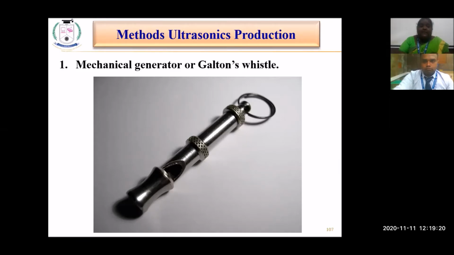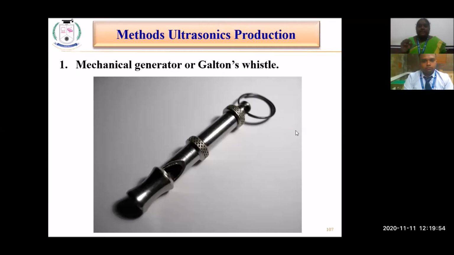Normally it is called the Galton's whistle or dog's whistle, is it not? People who have pet animals will have this kind of whistle, the Galton's whistle. Pet animals are able to hear the sound produced by this whistle, so they identify it and reach their owner. So this is called the Galton's whistle.